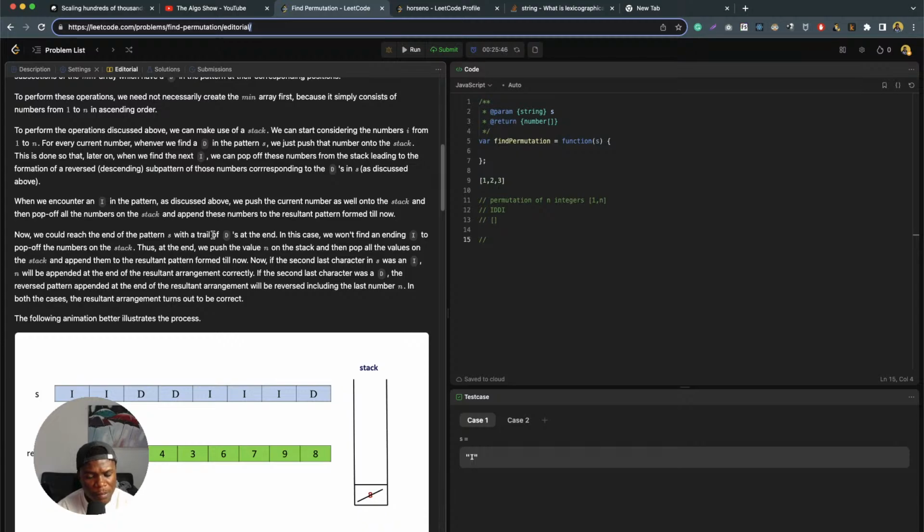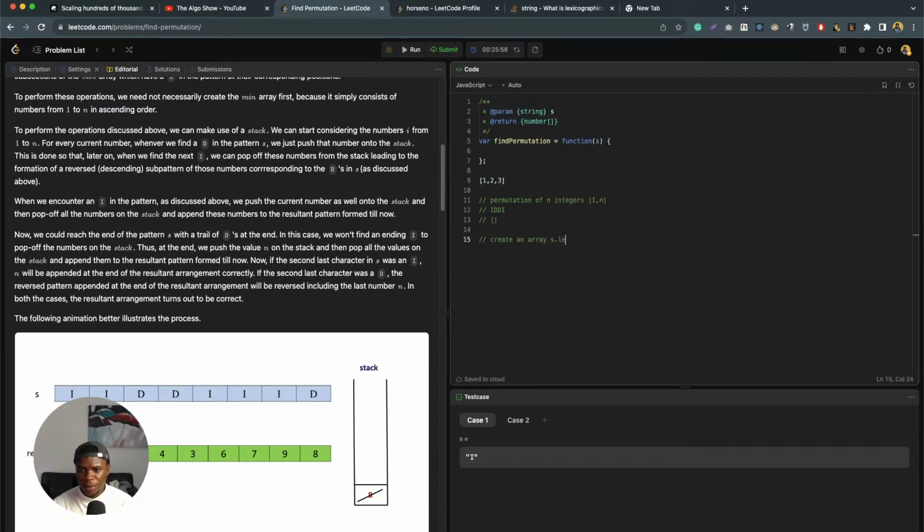Okay, so from what I understand, we first create an array of the length plus one, and then we create a stack also. We iterate through s, and for every iteration, we are checking if this character is an I or a D.